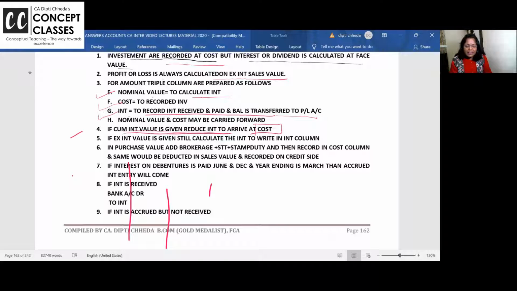So if cum interest is given, minus the interest. If ex interest is given, still calculate the interest and write it separately. Don't say, "Ma'am, cum interest minus interest, ex interest plus interest," as if waking up from sleep. No, no, no, we are in accounts, we are not in maths. If it is cum interest, then minus the interest, and if it is ex interest, then calculate